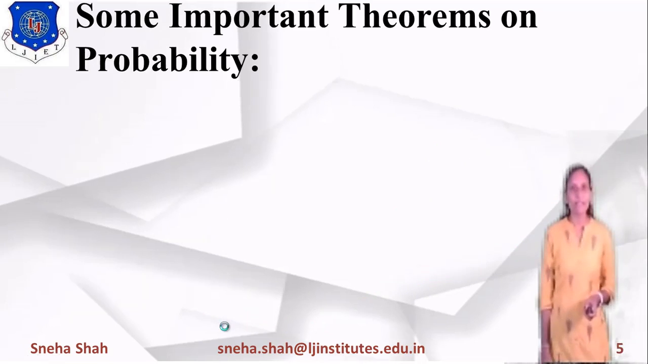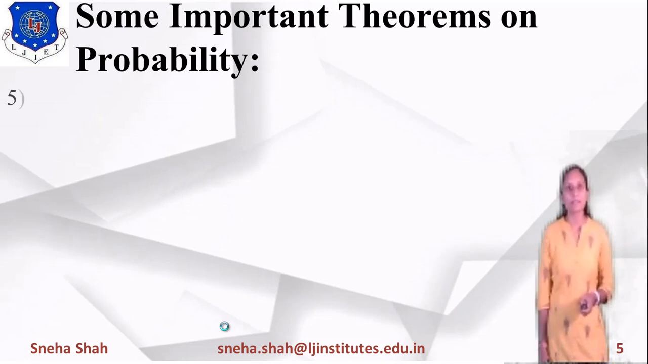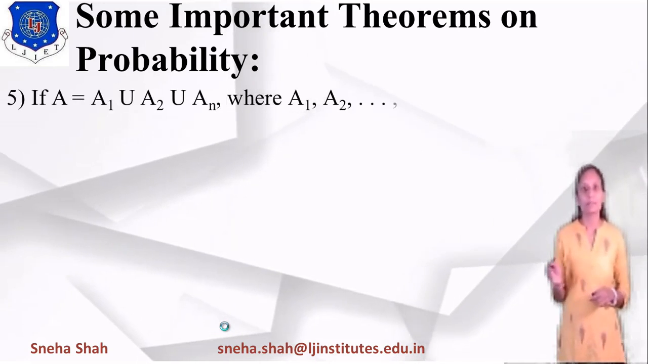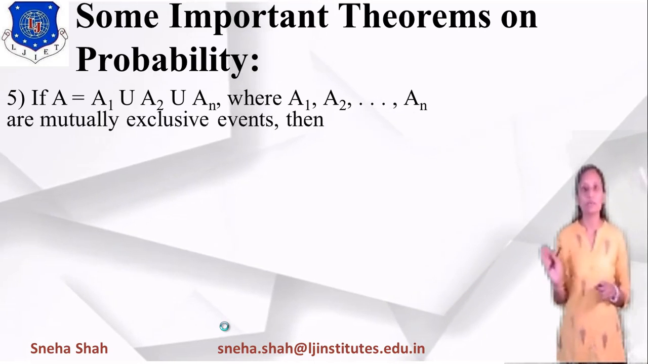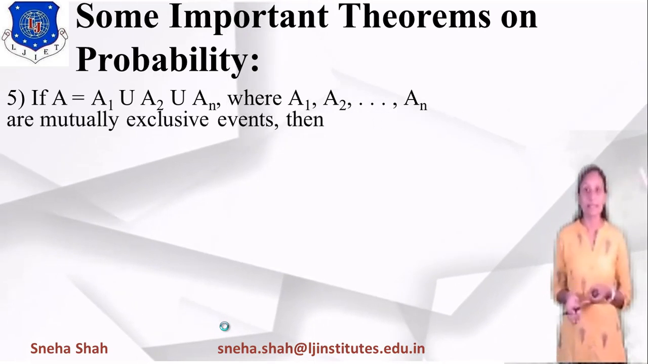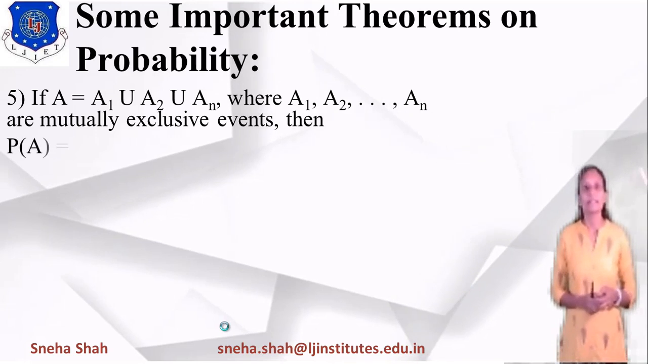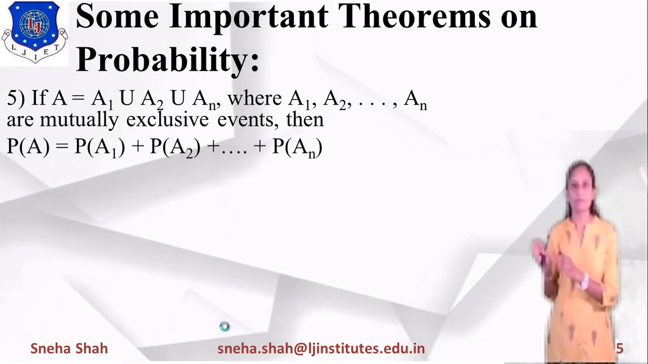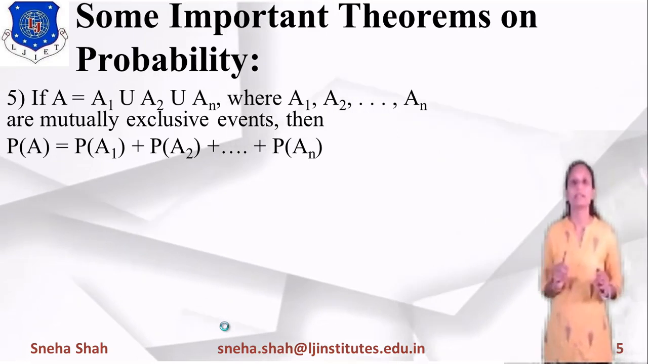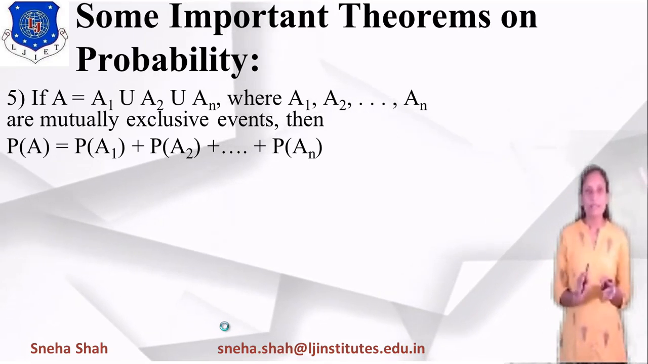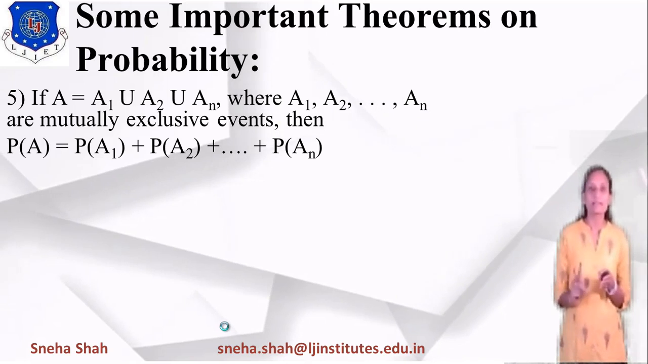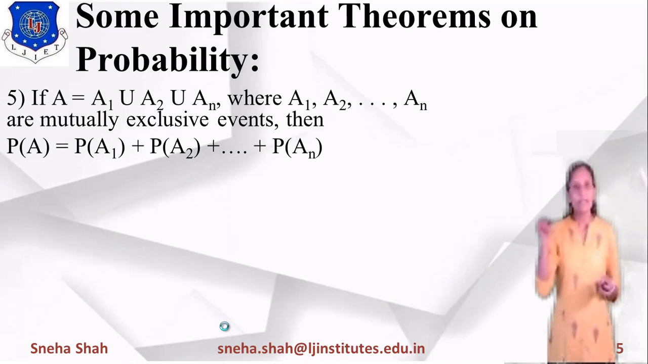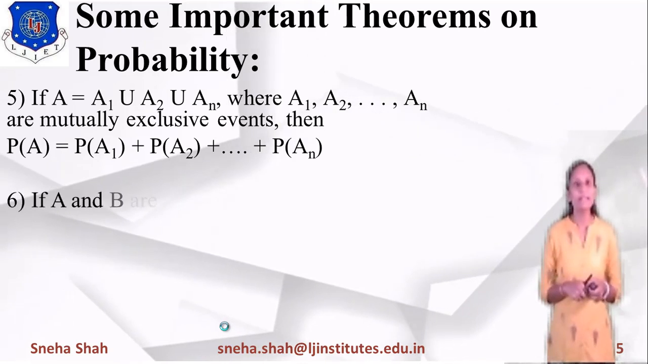Now the next important theorem is, if A equals A1 union A2 union up to AN, where A1, A2, A3 up to AN are mutually exclusive events to each other, then we can say that probability of A equals probability of A1 plus probability of A2 plus up to probability of AN. Because they are mutually exclusive to each other, we can directly add all these probabilities to find the overall probability of event A.